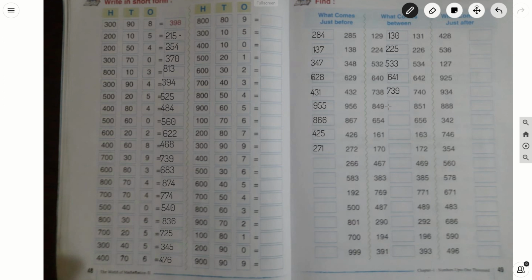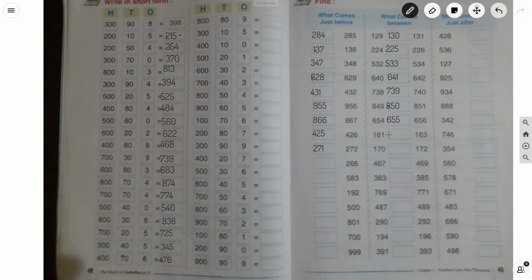In between, which number comes? 850. 654 and 656. So between, 655.